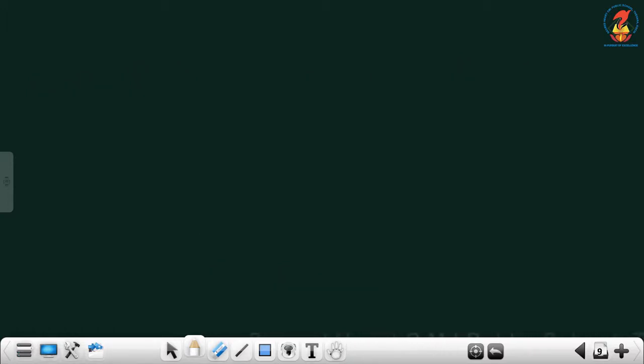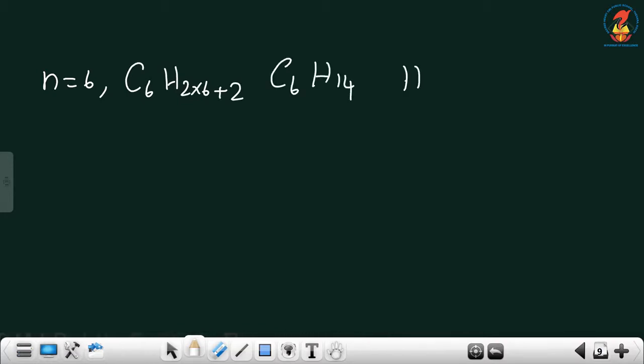Next one is n is equal to 6. C6H2 into 6 plus 2. So C6H14. Name is hexane. So 6 carbons.